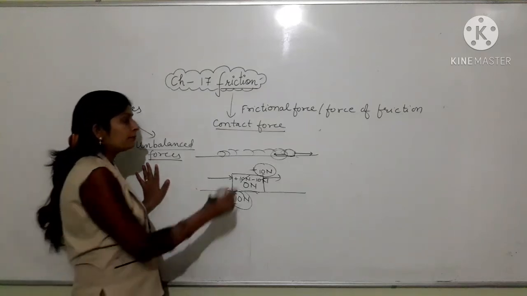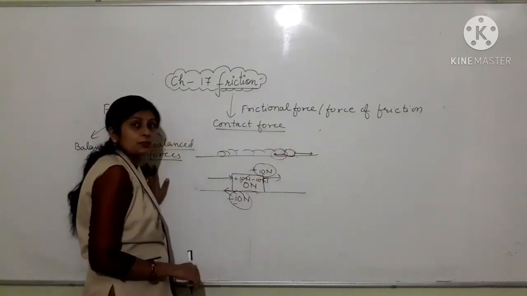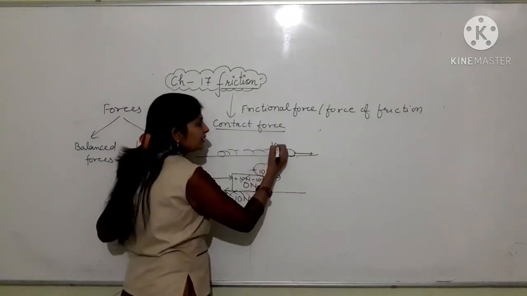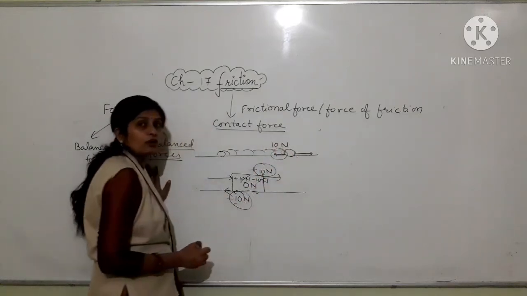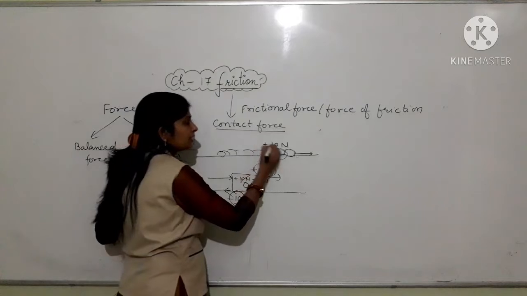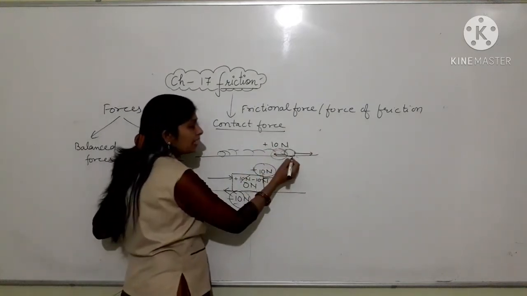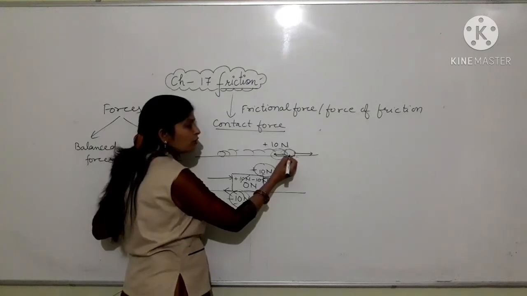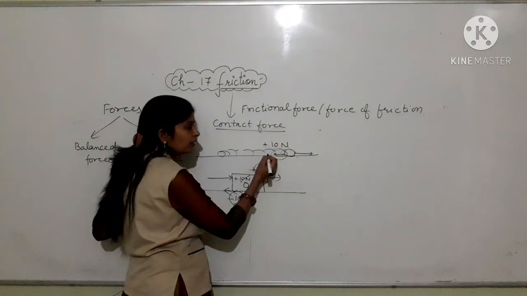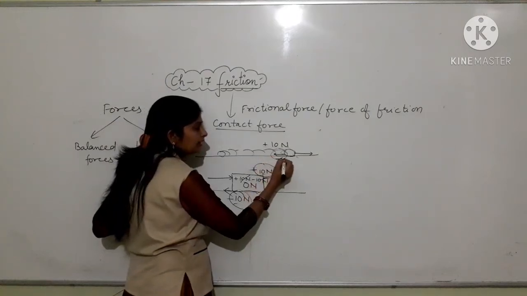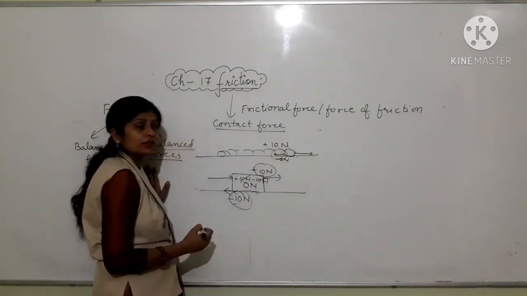For example, here on this ball, if there is an applied force of 10 Newton in the forward direction and the ground exerts a frictional force, an opposing force, obviously in the opposite direction, in the backward direction, that will be minus 5 Newton.